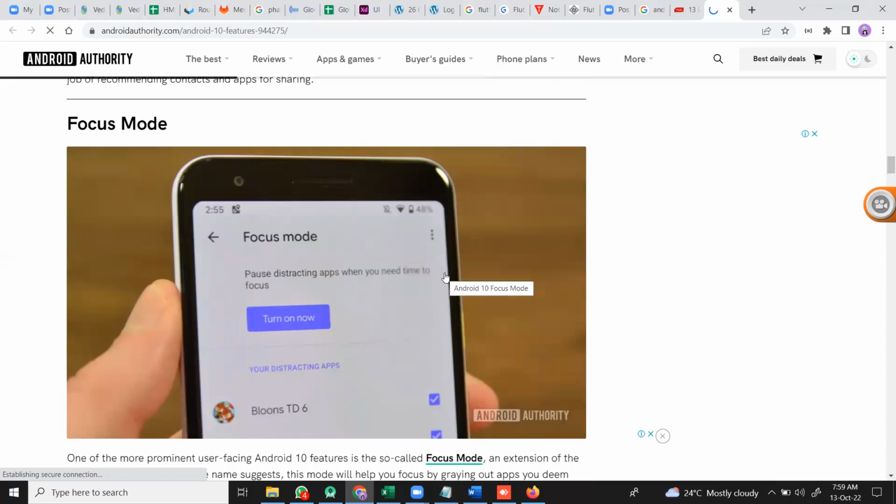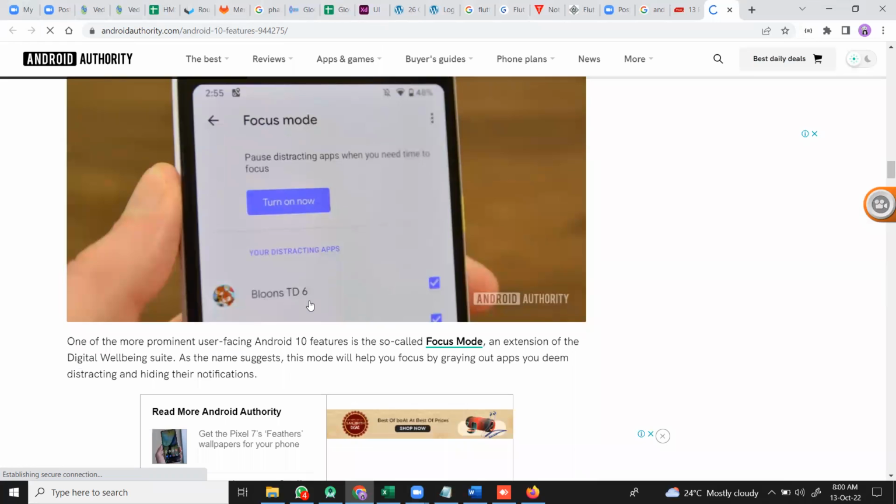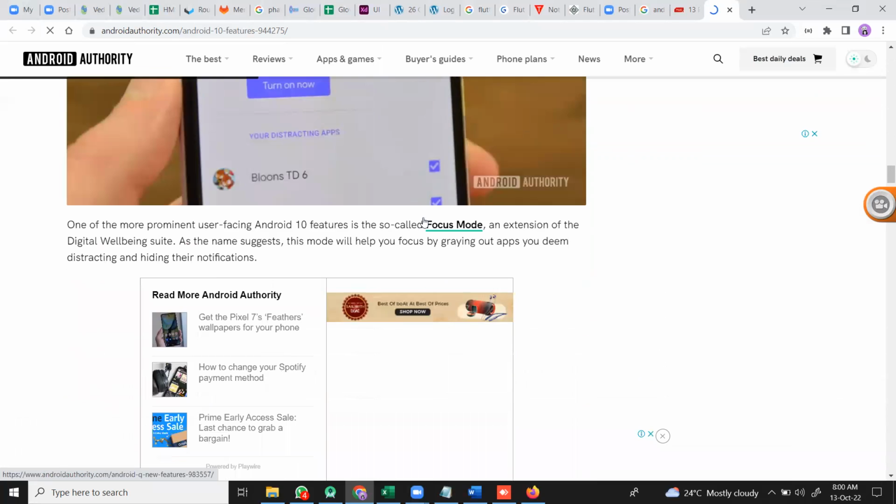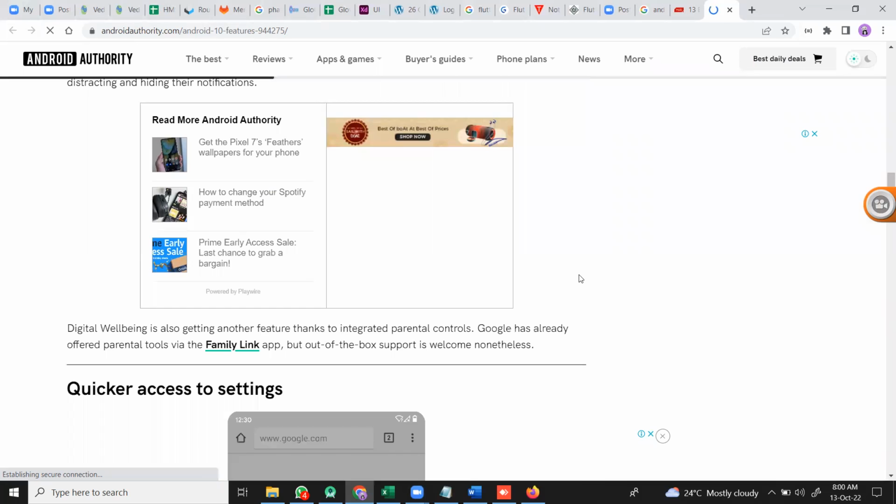Next is the focus mode. If we select this focus mode in your settings, just now we saw a feature in 9.0, a graphical representation that says this much battery consumption for this month. Now, when you want to compare some of the apps, previously it was for all. But now if you want only a selected app, you can select that particular app so that it can show how much that app is consuming the battery.